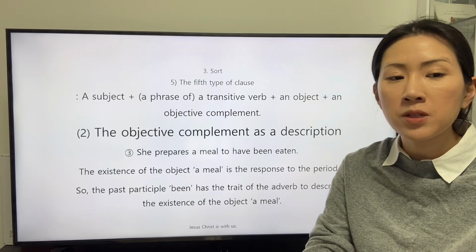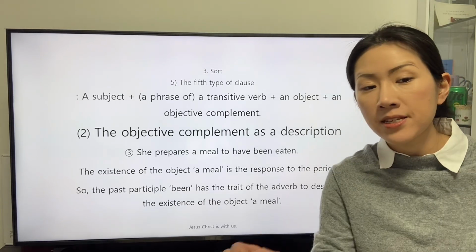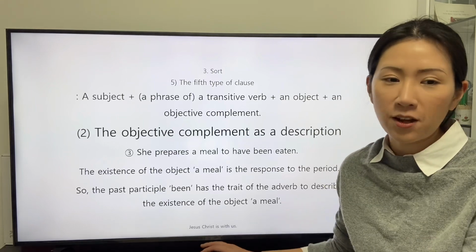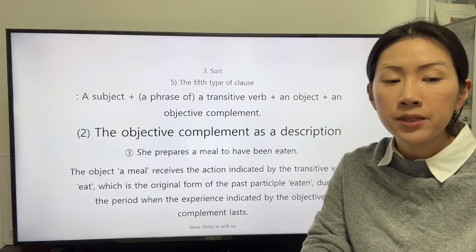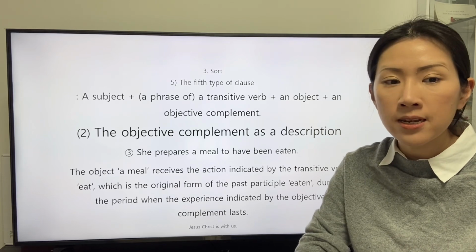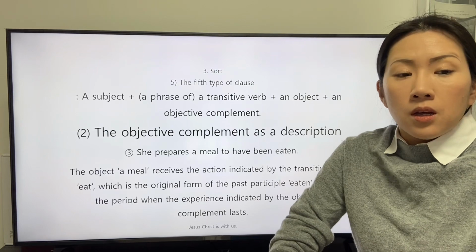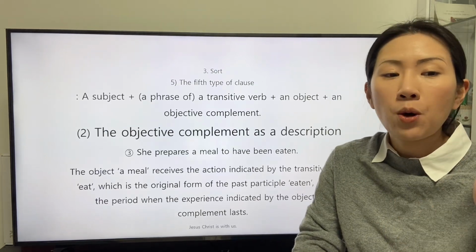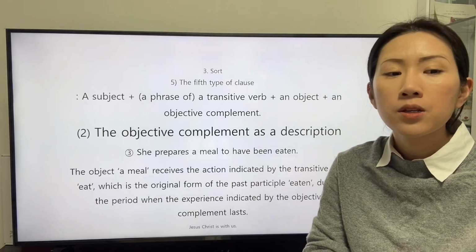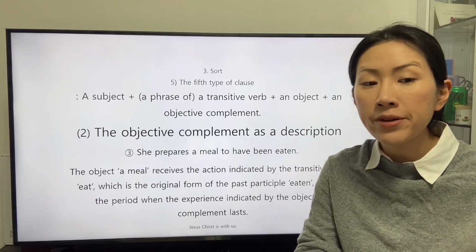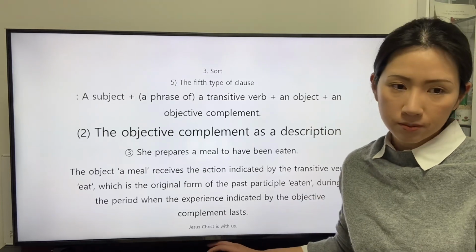So the past participle being has the trait of the adverb to describe the existence of the object, a meal. The object, a meal, receives the action indicated by the transitive verb eat, which is the original form of the past participle eaten, during the period when the experience indicated by the objective complement lasts.